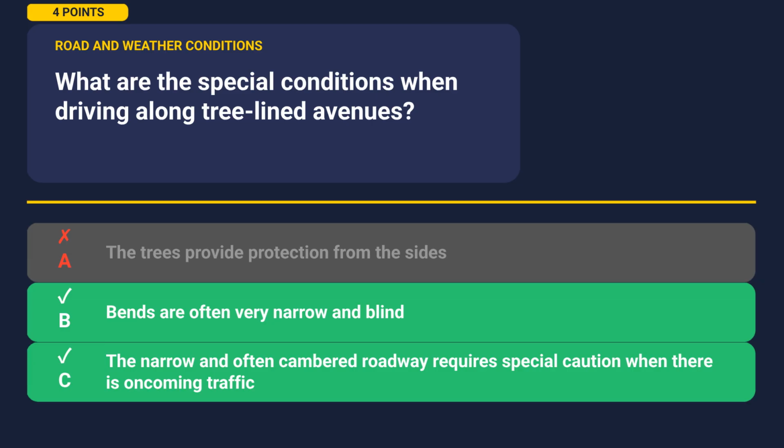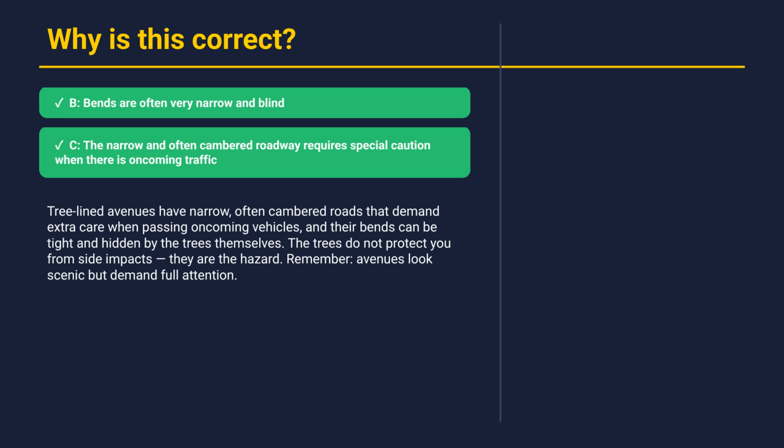The correct answers are B and C. Let's understand why. Tree-lined avenues have narrow, often cambered roads that demand extra care when passing oncoming vehicles, and their bends can be tight and hidden by the trees themselves. The trees do not protect you from side impacts. They are the hazard. Remember, avenues look scenic but demand full attention. All right, let's move on to the next question.